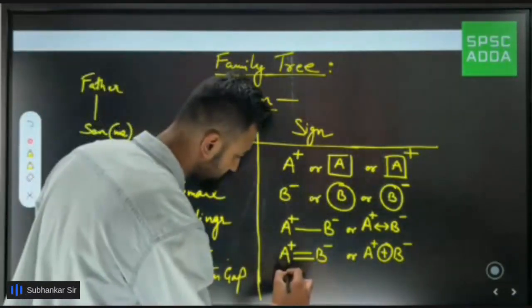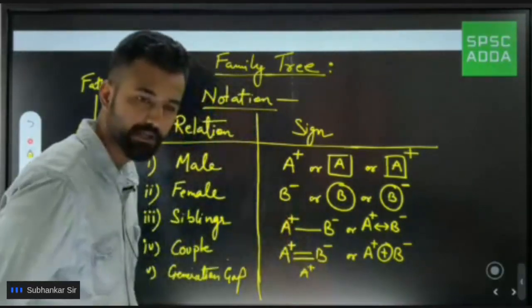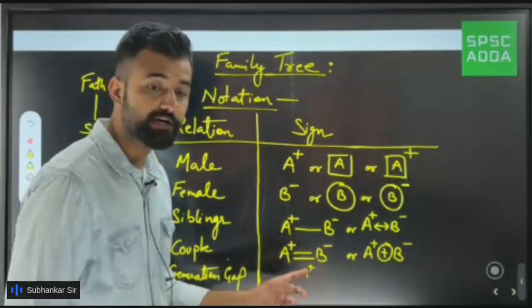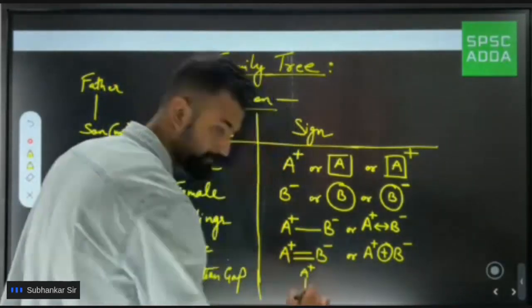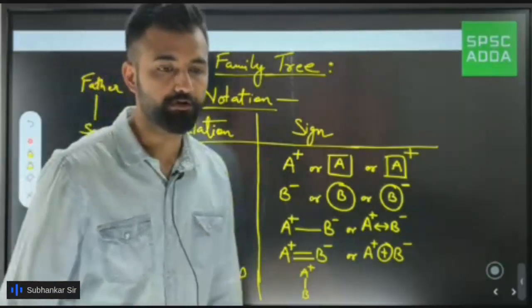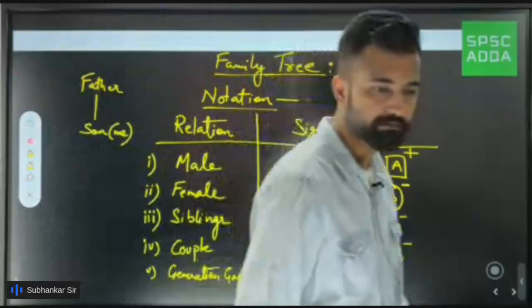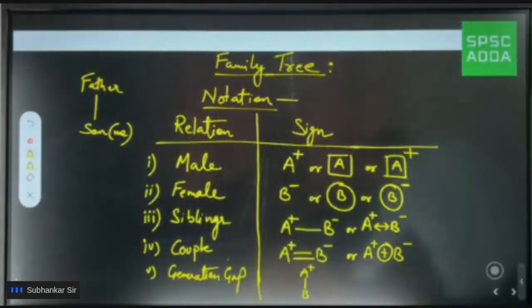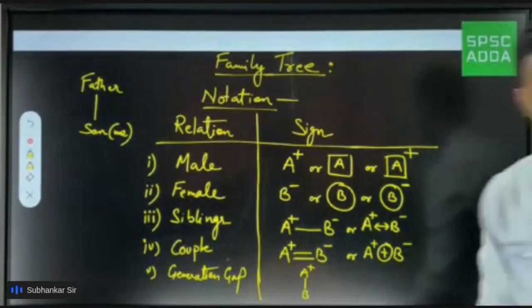So I'm writing it here. Suppose I say A is the father of B. So A is the father, so I'll put a plus sign. And who is the father of whom? B. So you're going to put B at the bottom like this. I hope it's clear. Just a minute. Okay, I think it's okay now.